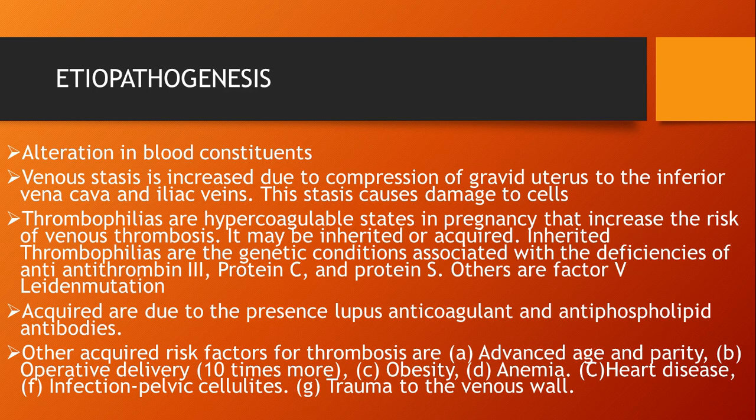Thrombophilias are hypercoagulable states in pregnancy that increase the risk of venous thrombosis. They may be inherited or acquired. Inherited thrombophilias are genetic conditions associated with deficiencies of antithrombin 3, protein C, protein S, and factor 5 mutations. The acquired are due to the presence of lupus anticoagulant and antiphospholipid antibodies. Other acquired risk factors for thrombosis are advanced age and parity. Operative deliveries carry 10 times more chance of venous thrombosis. If the mother has obesity, anemia, heart disease, infection, pelvic cellulitis, or trauma to the venous wall, all these will increase the chances of venous thrombosis.